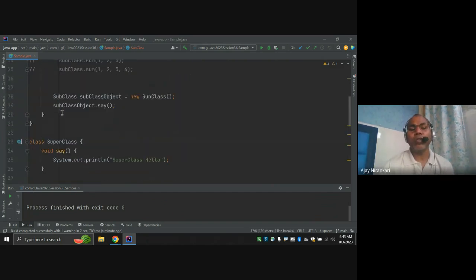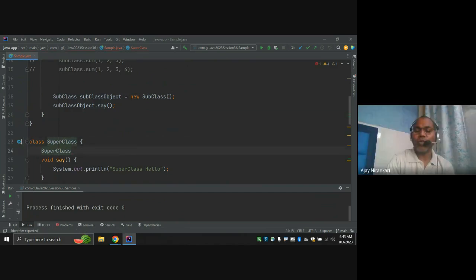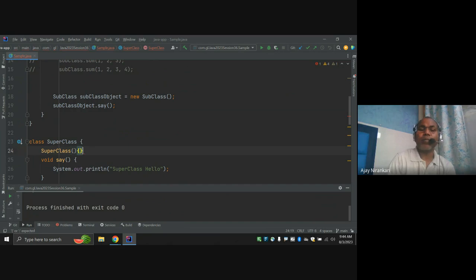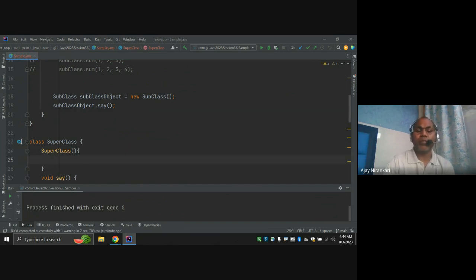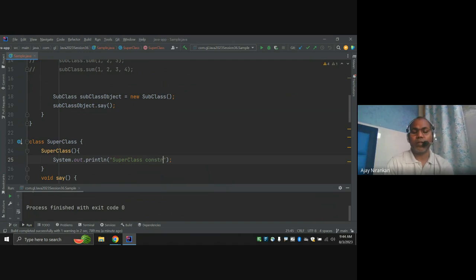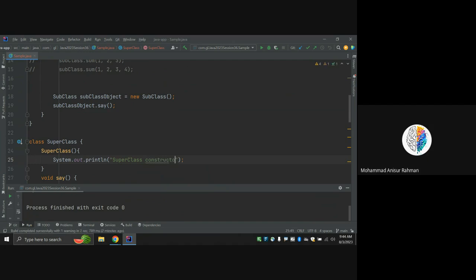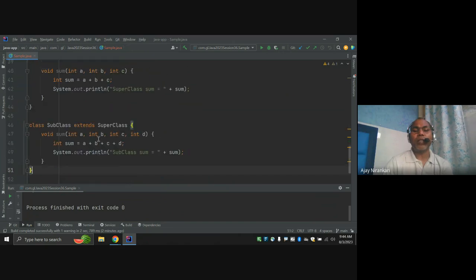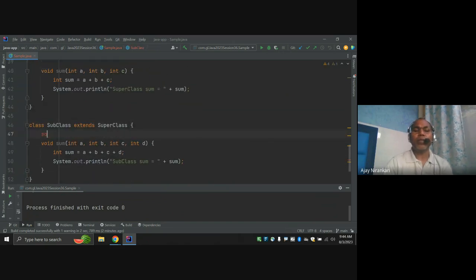How to ensure it? Just write a constructor. You know the output, right? Whenever the compiler creates an object, it calls the constructor. So write the superclass constructor, and similarly you can write a constructor in the subclass.